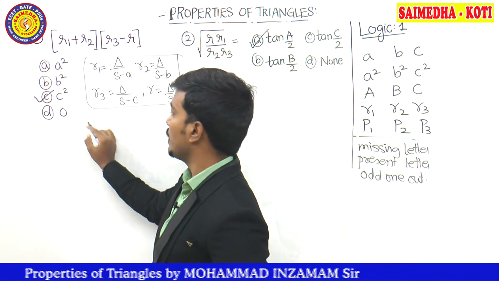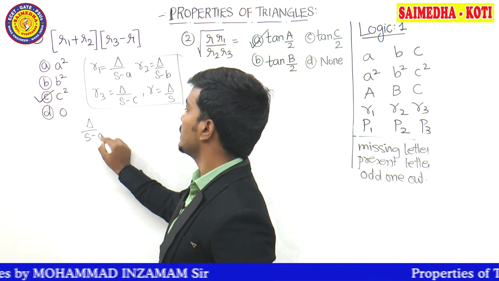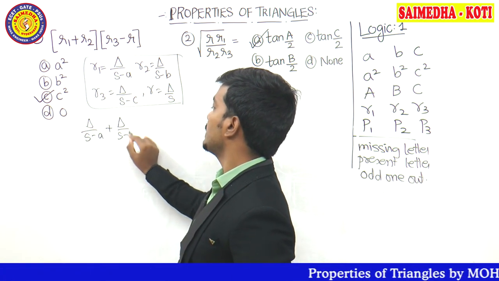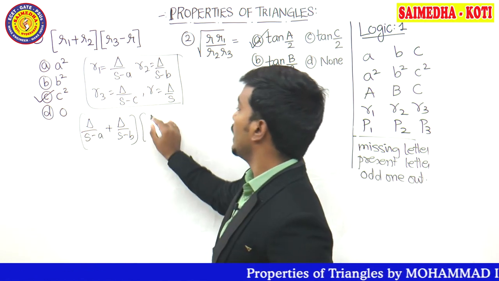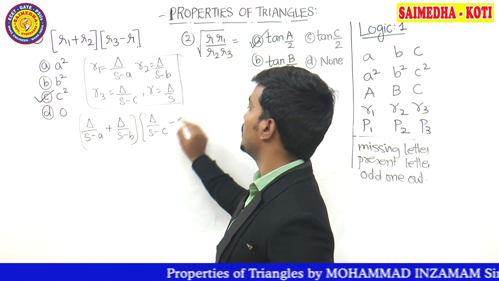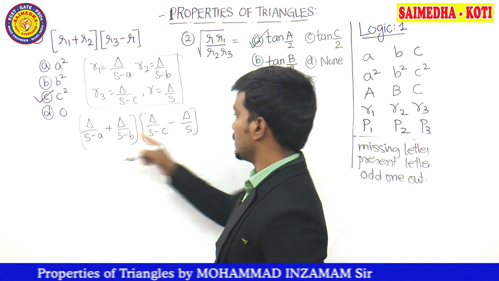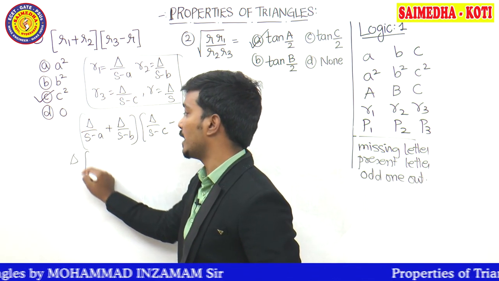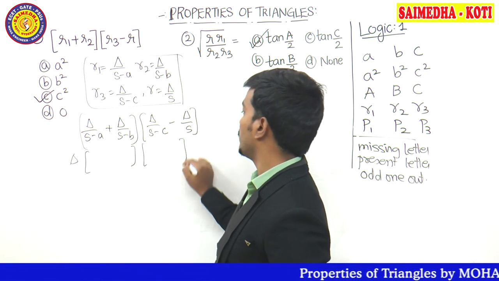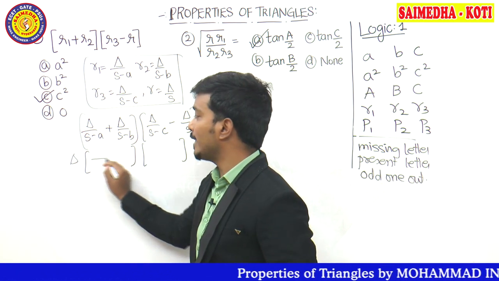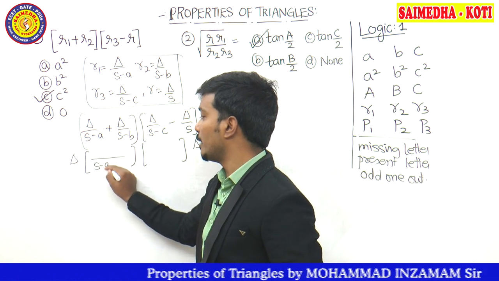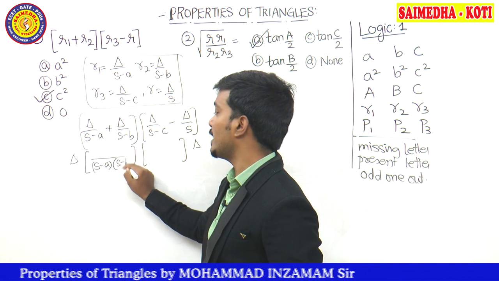So what is the formula for R1 now? Delta by S minus A plus delta by S minus B into delta by S minus C minus delta divided by S. In this total, what is the common part? Delta is the common part. If I take the LCM here, then what is the denominator? S minus A, S minus B.